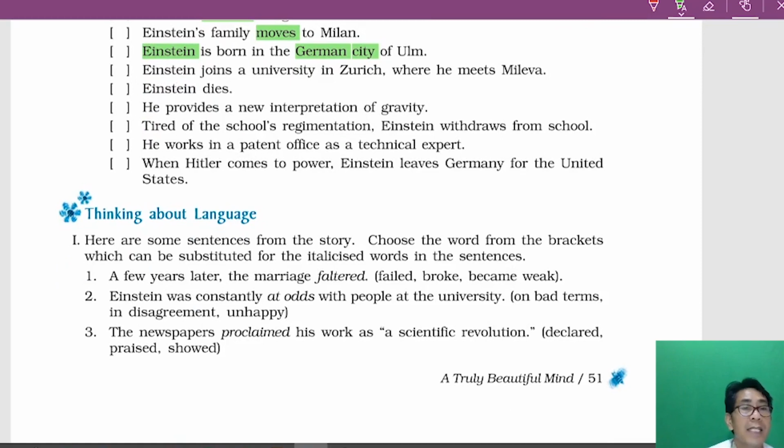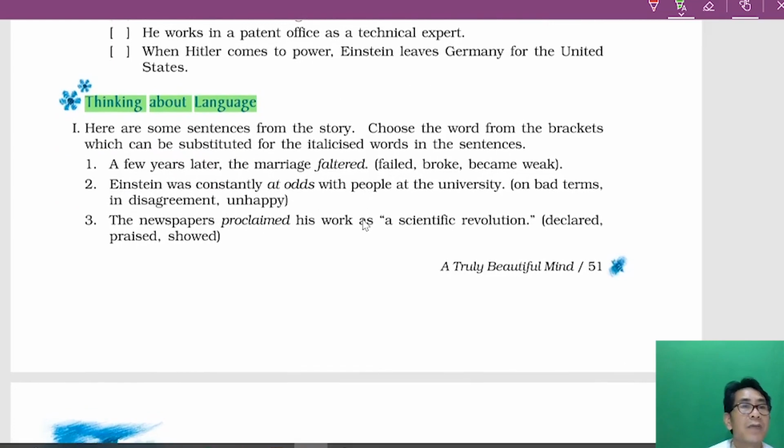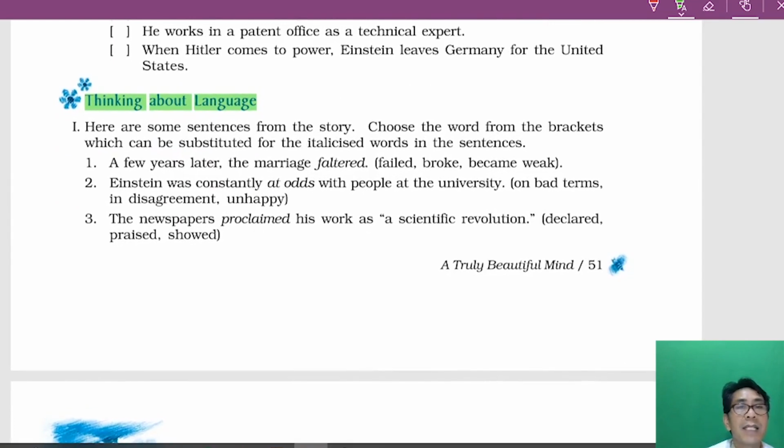Now, the next section is thinking about the language. I told you, it is about the language that is covered in this particular prose lesson. Let me read this for you. Here are some sentences from the story. You have to choose the word from the bracket which can be substituted. Substituted means replaced, just like a synonym, same meaning, for the italicized words in the sentence.